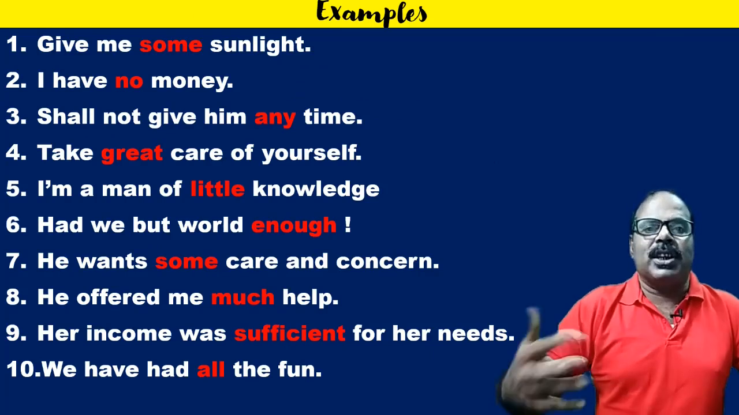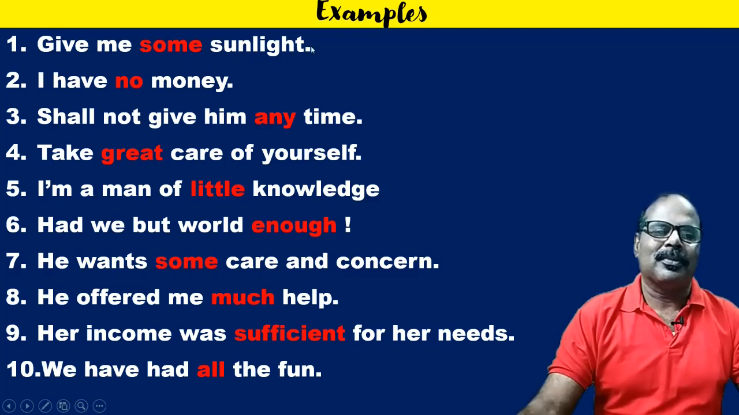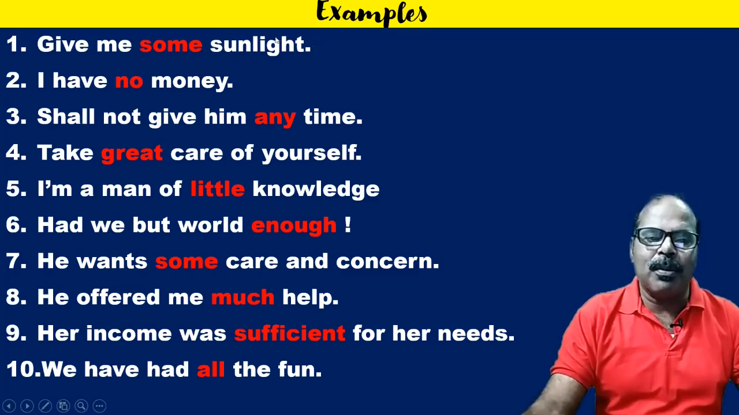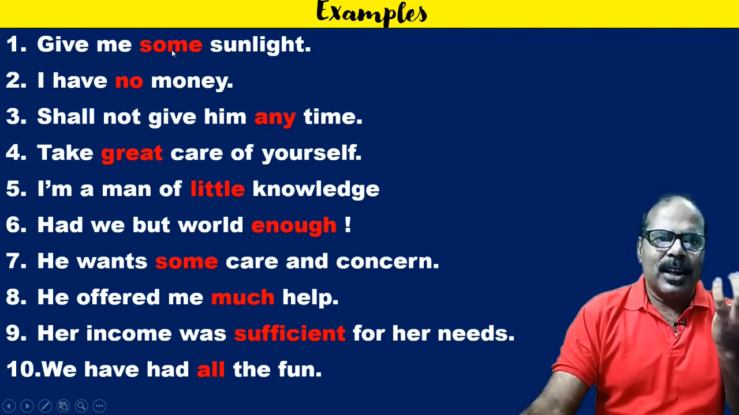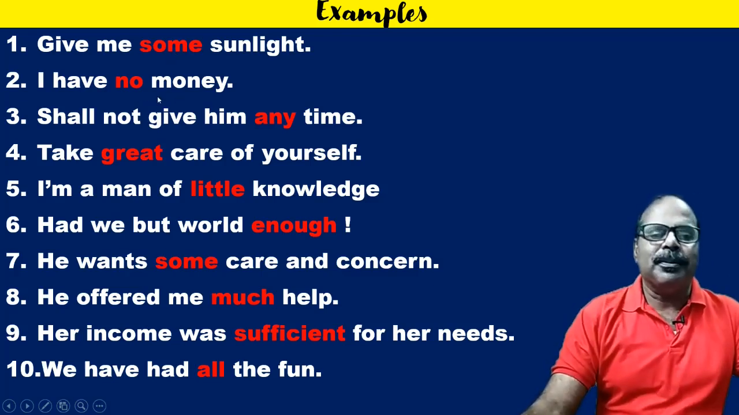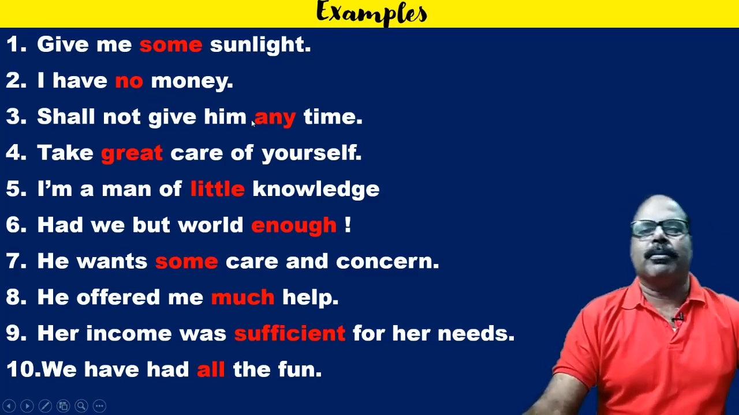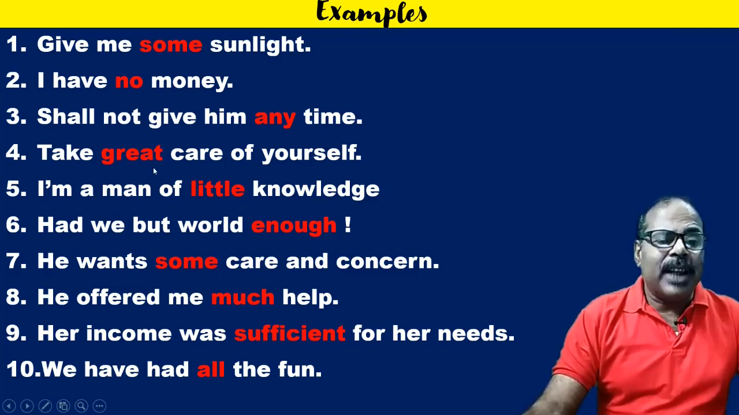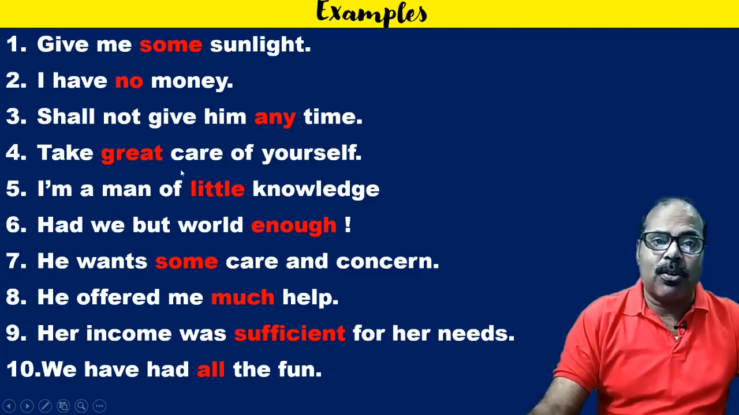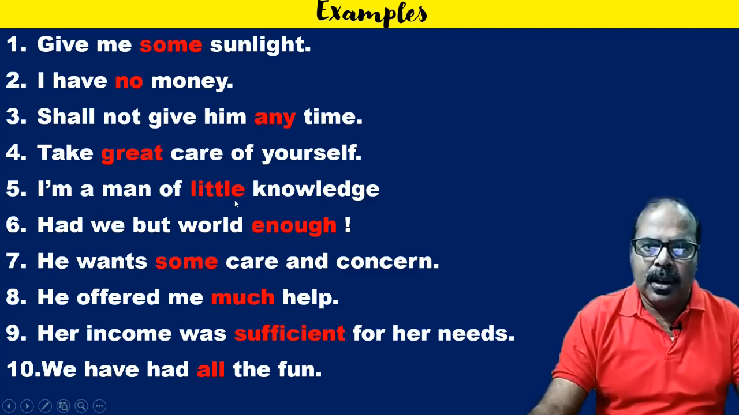Now, let us see the usage. Give me some sunlight. Sunlight is an uncountable noun, and here it has been qualified by 'some'. This is an adjective, and it denotes an indefinite amount. I have no money. 'No' is also a quantitative adjective. I shall not give him any time. Take great care of yourself. 'Great' is the quantitative adjective. I am a man of little knowledge.